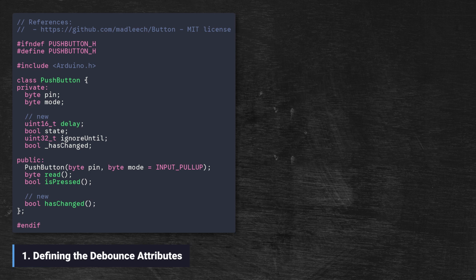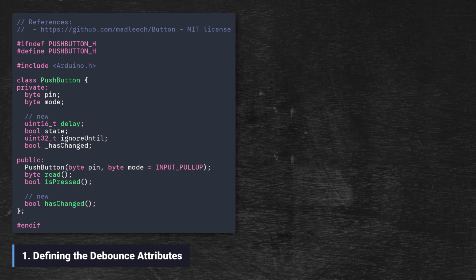About the state, this stores the last stable logic state of the button. Purpose, it serves as a reference to compare against the instantaneous value from digitalRead. If the current reading differs from state, it means a potential change has occurred. Next is ignoreUntil. This is the lockout timestamp. Purpose, it records the exact point in time when the program is allowed to start caring about button state changes again.